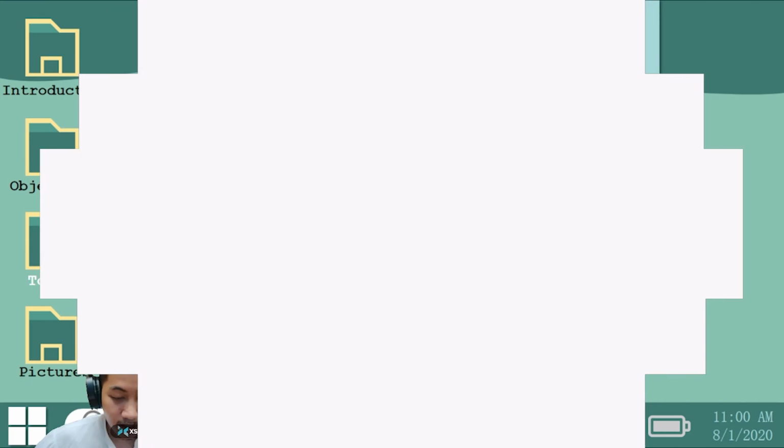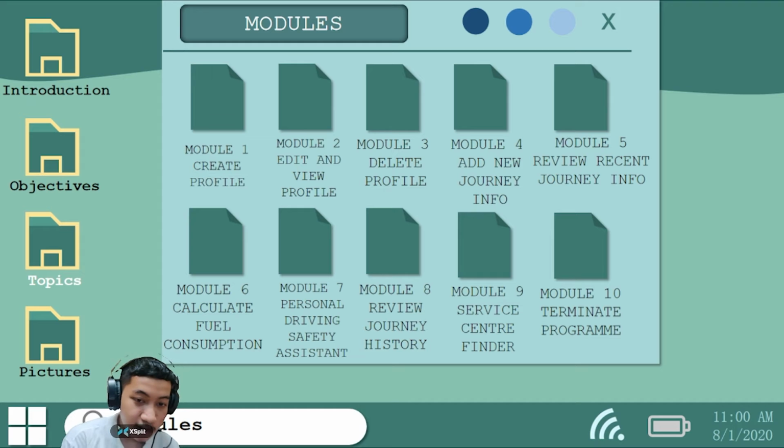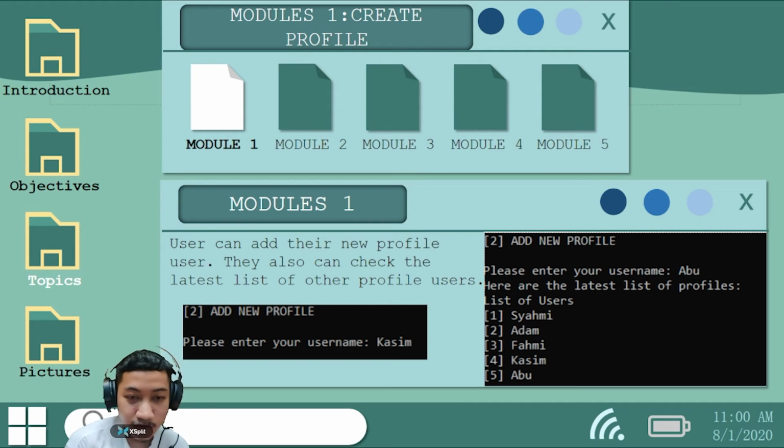Hello, so as you can see here, there are 10 modules in our program. Starting from module 1, which is creating a profile. At first, the user can add their new user profile. They also can check the latest list of other profile users.